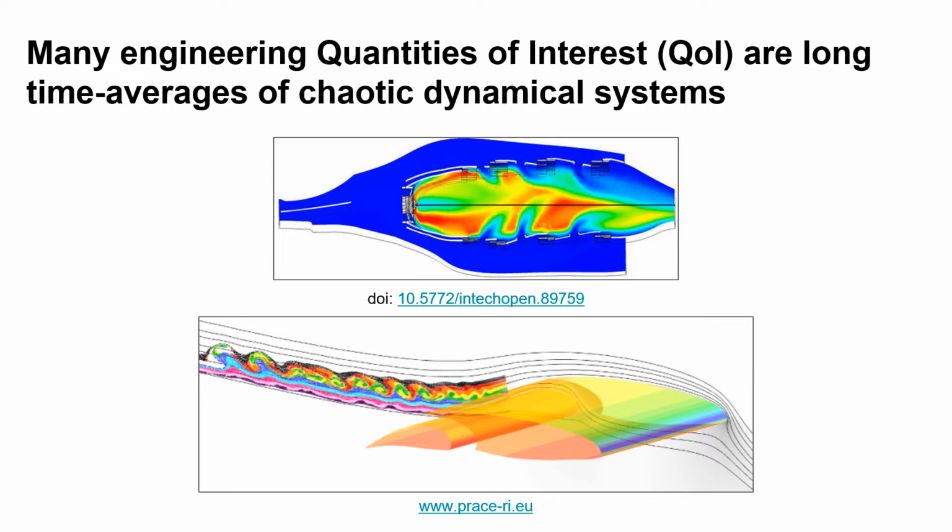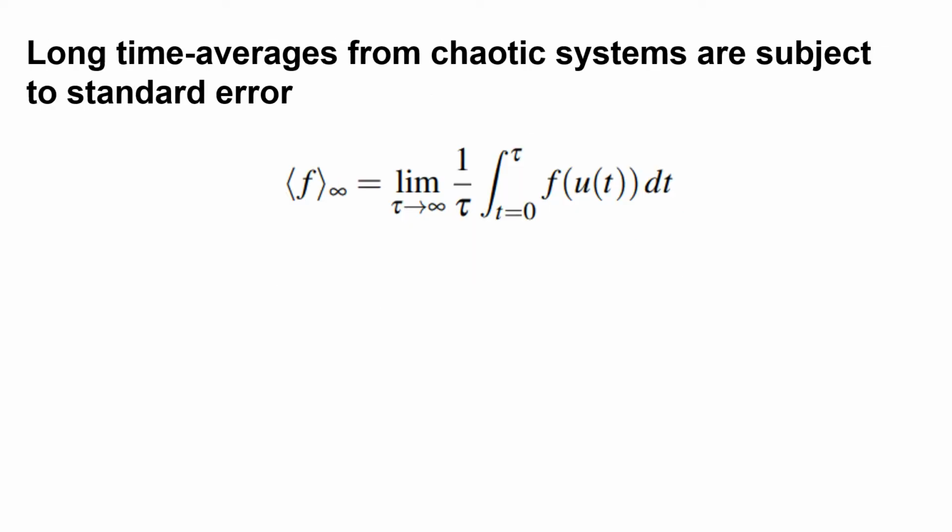Chaotic systems are characterized by an extreme sensitivity to small changes in initial or boundary conditions, or other parameters such as geometry. Oftentimes we are interested in the instantaneous behavior of these systems, but other times we're interested in studying long time averages of system outputs. Say, for instance, the average lift on that aircraft wing over the course of a takeoff or landing sequence.